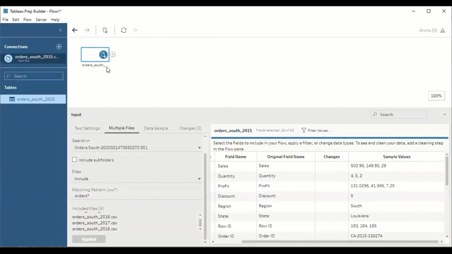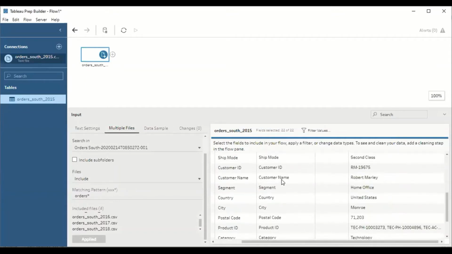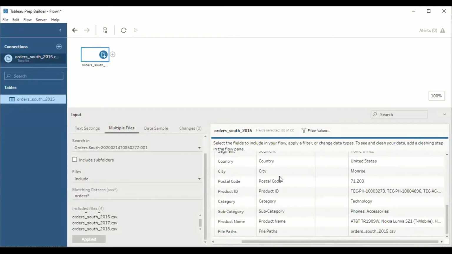Hope you are clear. Understood? And if you check the columns, even in 2016, 17 as well as 18, we are maintaining the same columns, and the same columns have the same types of categories of data. Now this order south has the data of 2015, 2016, 2017 as well as 2018. Hope you are clear.